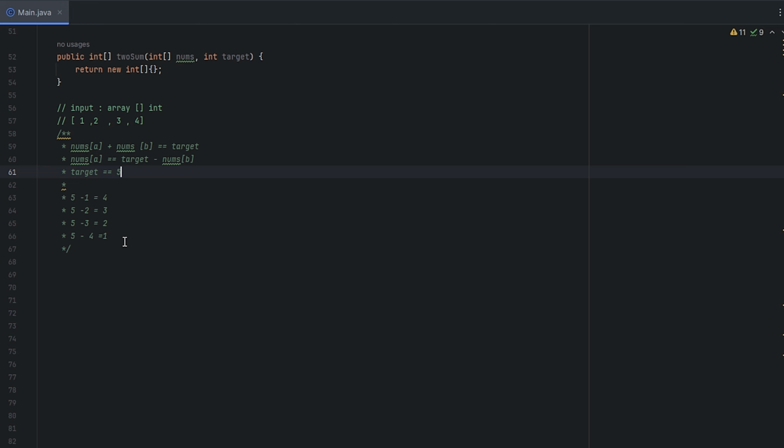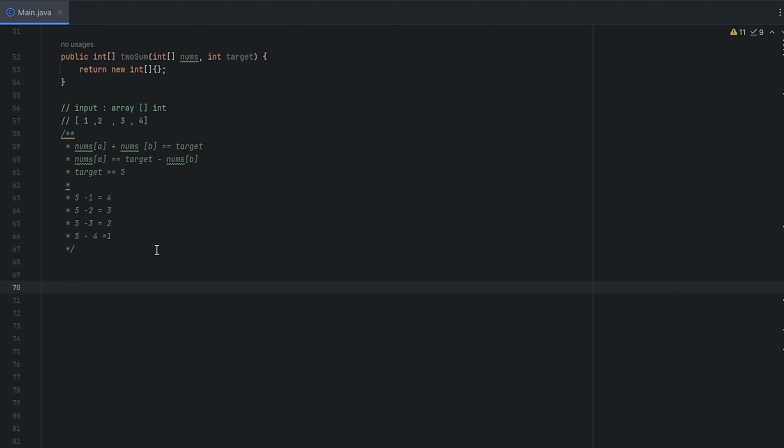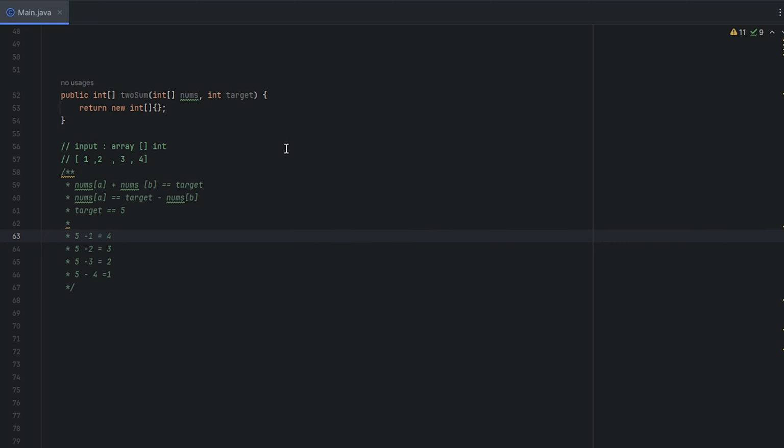But the point stands that we're going to subtract the number we have from the target and then see if we've already seen the corresponding number. The only reason it's a little more difficult is because we're using a data structure called a map, based off of a hash. If we see a number, we add it to the map if we don't have the corresponding number. At this point, we don't have 4, so we add 1 to the list. Then we don't have 3, so we add 2 to the list. Then when we do 5 minus 3, we have 2 in the list, so we can pop out 2, get the cell we want, and return the two indexes. A little confusing, but as I code it out, it should be simpler to understand.